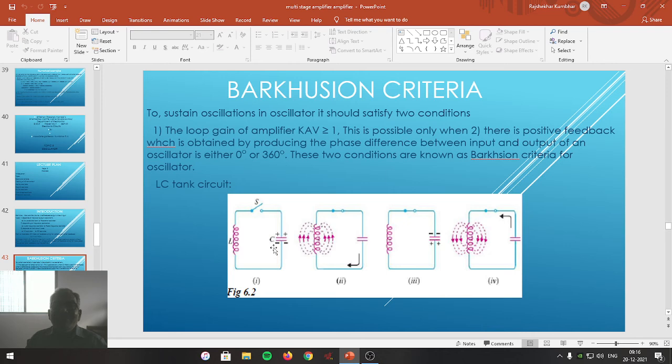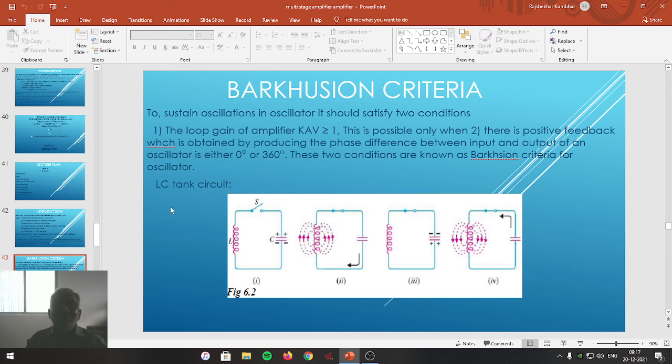And the same process will repeat continuously, so that the magnetic field is converted into the electric field, and the electric field is converted into the magnetic field continuously, so that electromagnetic oscillations are set up, with charging and discharging action of the capacitor and also building up and collapsing of the magnetic field across the inductance L. With this process, oscillations will sustain in a tank circuit.